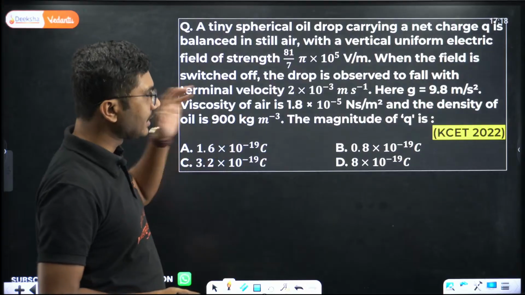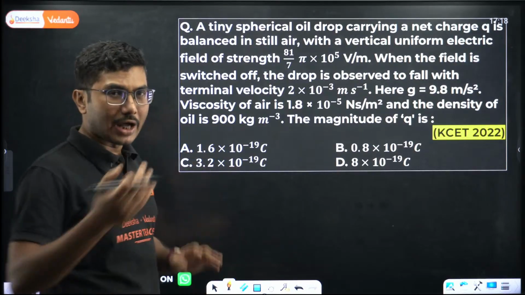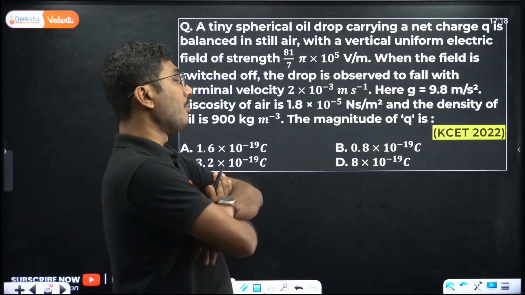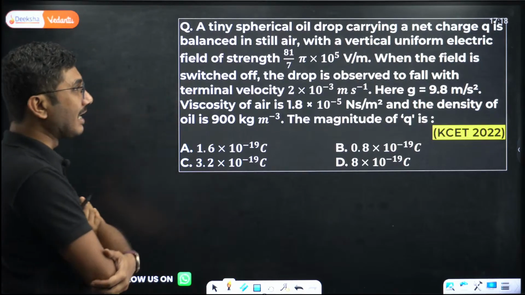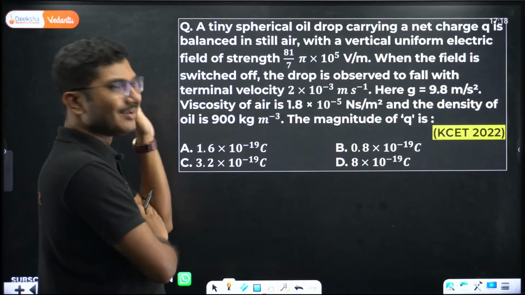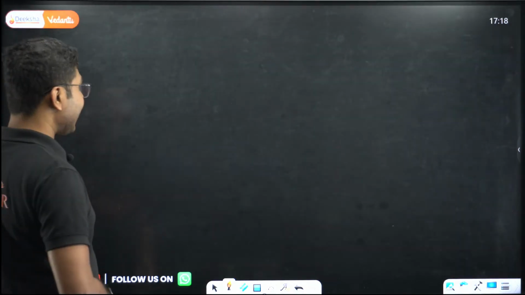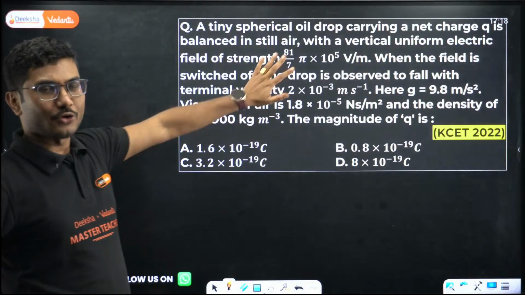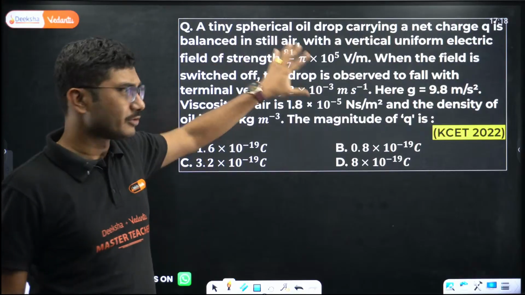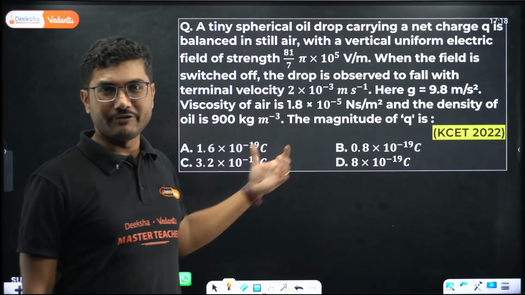Now this question is slightly tricky and very hard, but we will try to solve it. I will give you the idea of how to solve it. A tiny spherical oil drop carrying a net charge Q is balanced. Do not try this at home. This is like a fair warning. This question is tricky and difficult. If you are trying to solve this kind of question, you need to know this is the most difficult question.